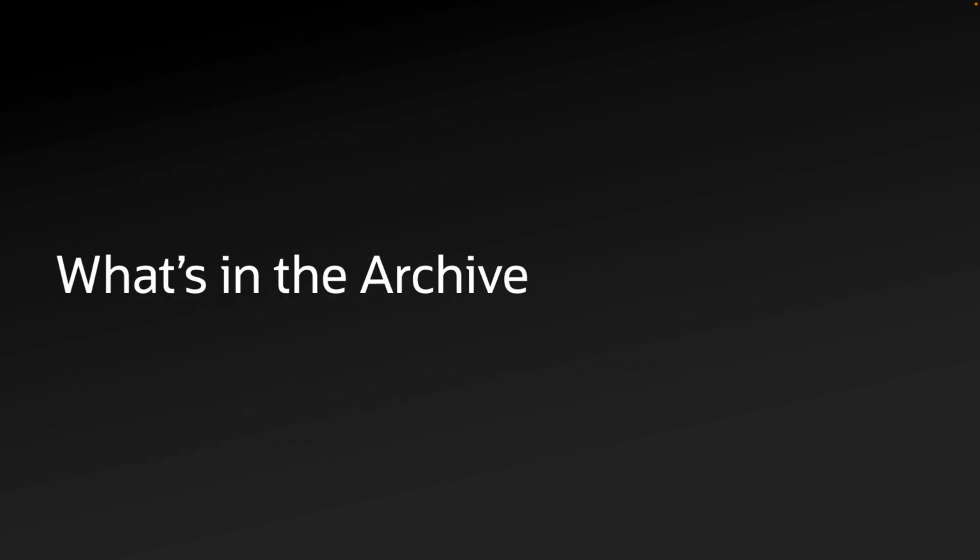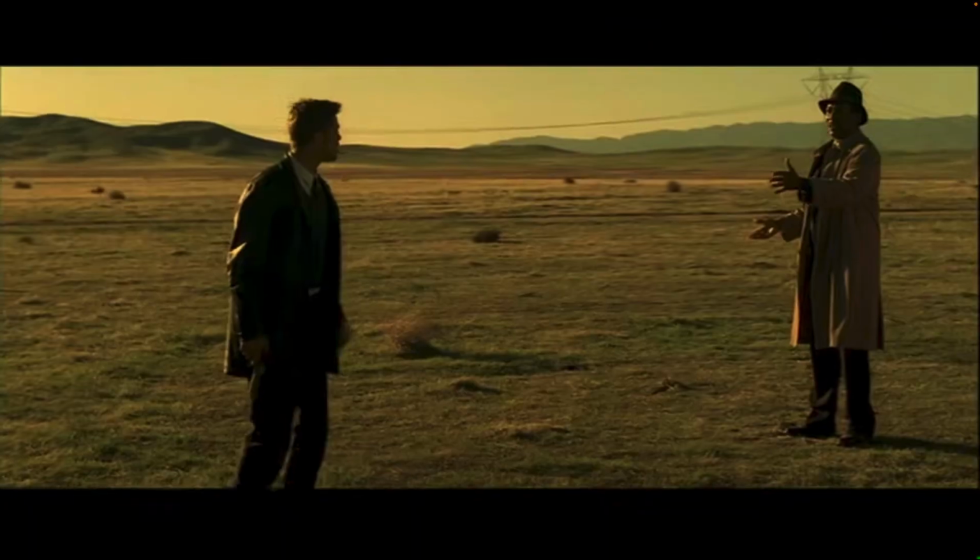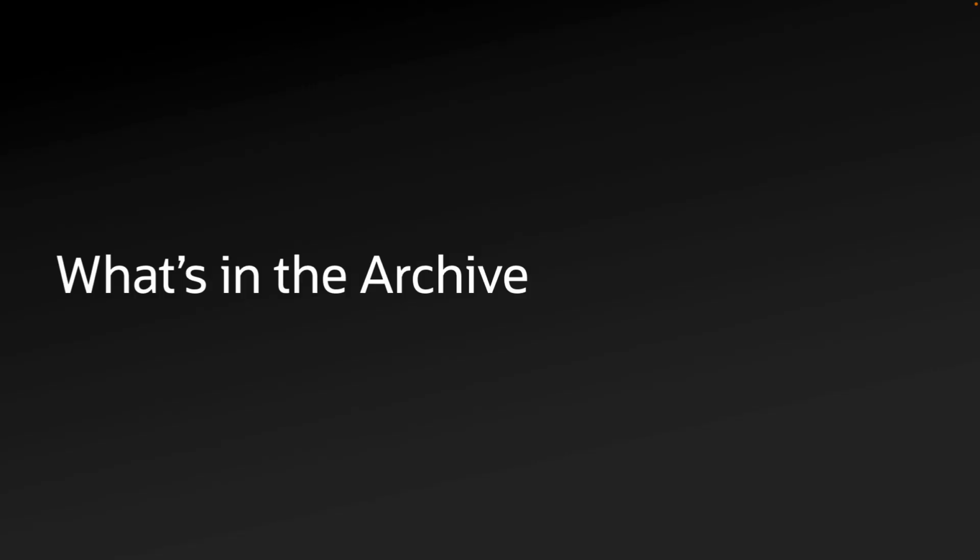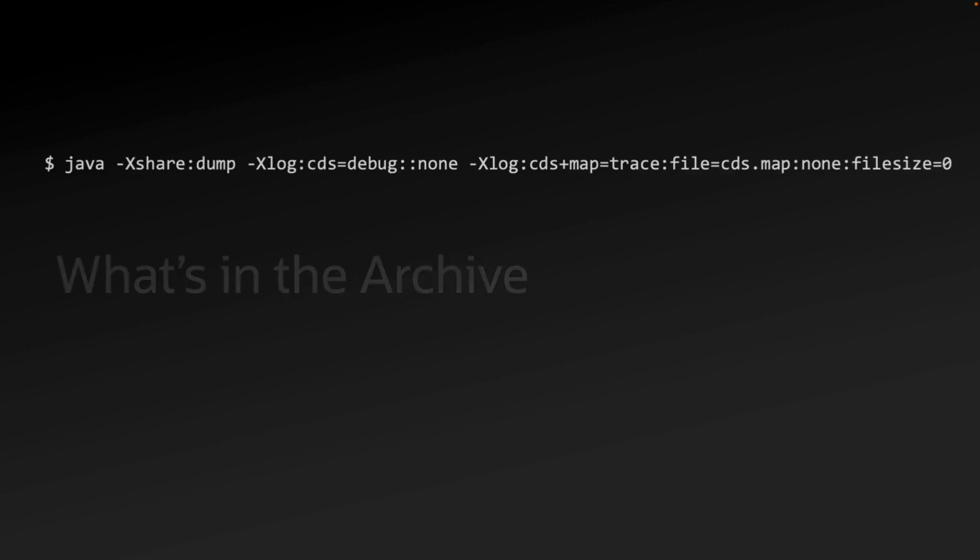So let's drill a bit deeper into what's in the box. What's in the box? Archive. For this, the CDS team has provided tools for inspecting the contents of an archive. Let's first get an idea what the default archive looks like. For context, I'm using JDK 20 on macOS. As mentioned before, these archives are platform specific, so some of the numbers you see will vary depending upon OS and JDK version.